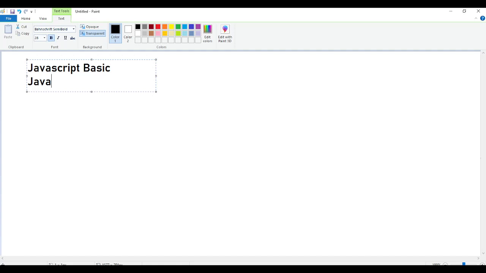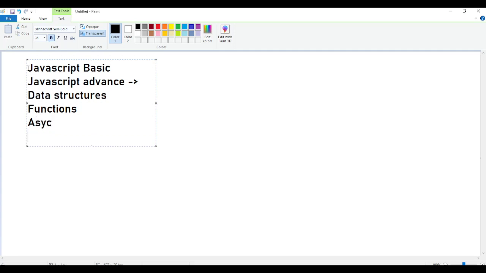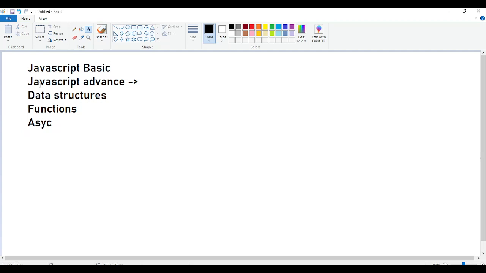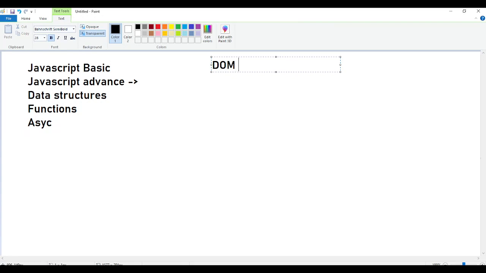Then we have JavaScript advanced, where we have some inbuilt data structures in JavaScript, and I will also consider functions in this advanced JavaScript, and asynchronous things. I will consider these in advanced, right? So these are all the topics which I think are in the advanced section, and then we have some DOM,